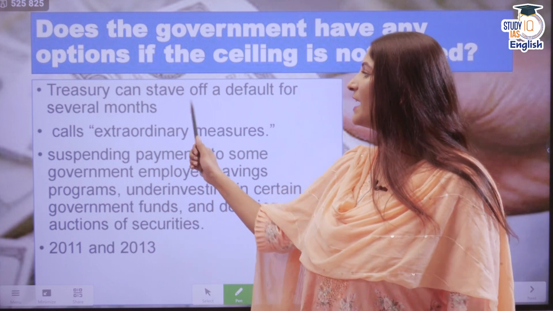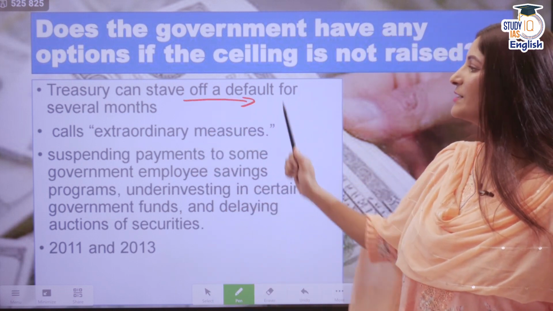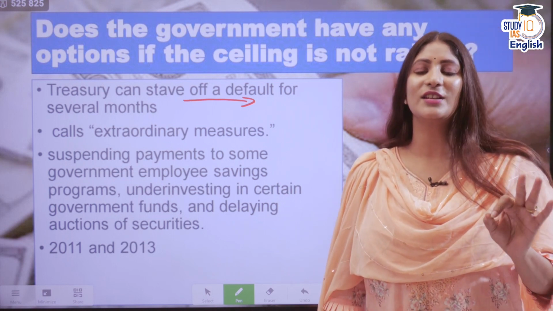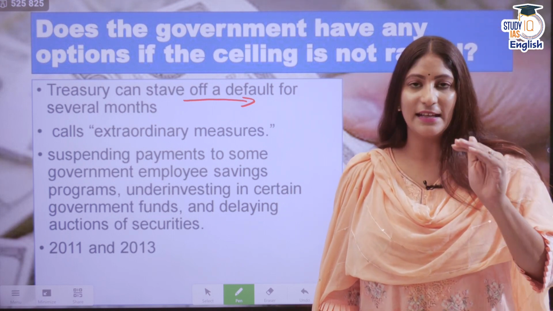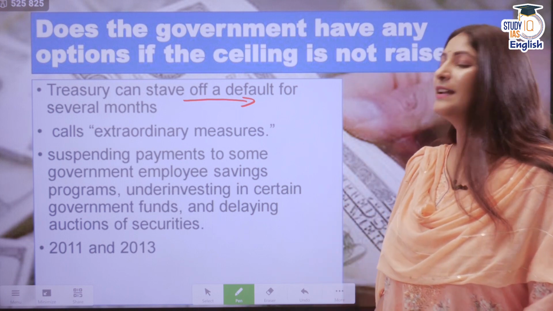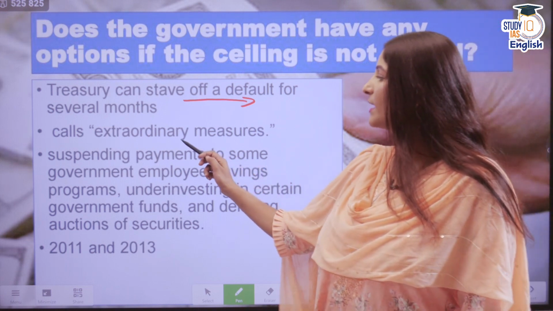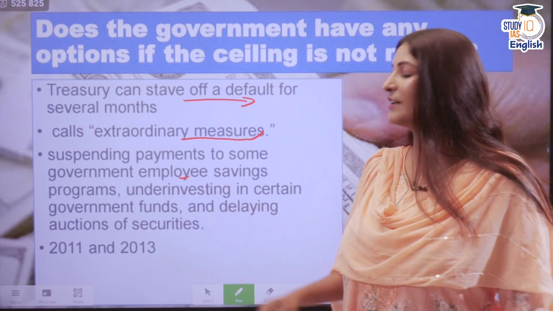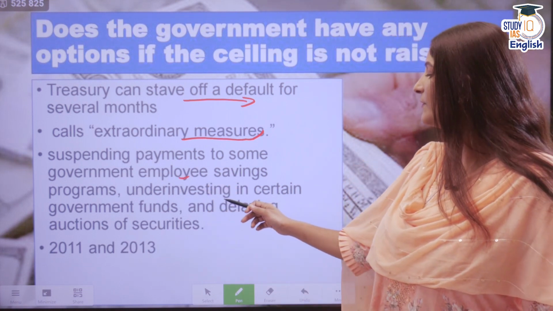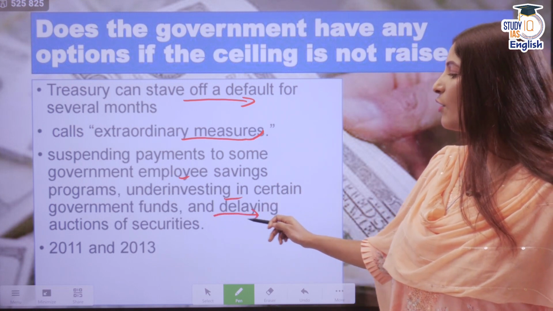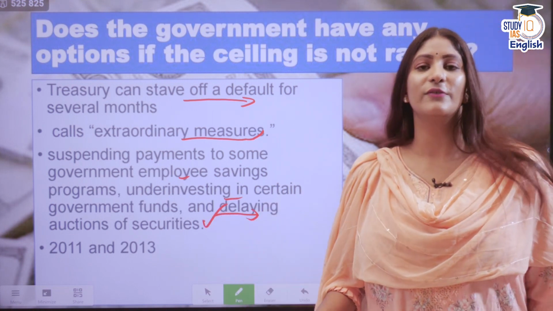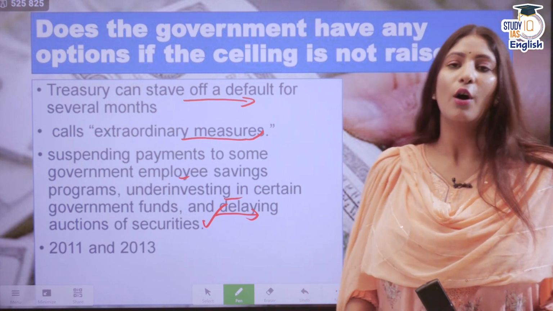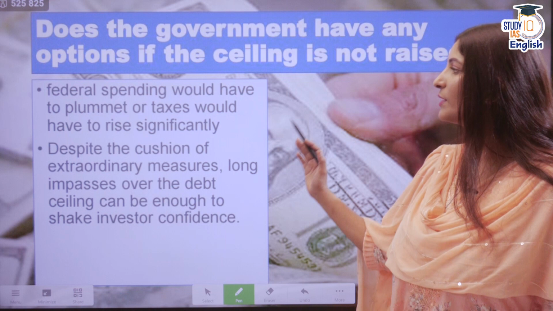Moving ahead, the Treasury can stave off a default for several months right now. This is one of the chances that the Treasury has, even if the debt ceiling doesn't rise. It is known as extraordinary measures, such as suspending payments to the government employees' savings program. They could underinvest in certain government funds and delay auctions of securities. Although this would cause a problem, it happened in 2011 and 2013. So if it is asked in your examination, you can write that.